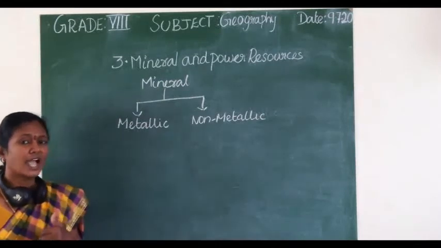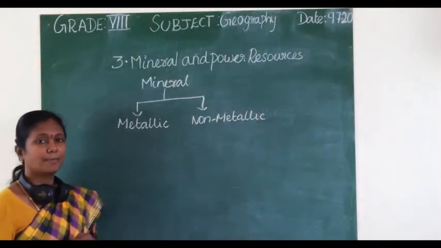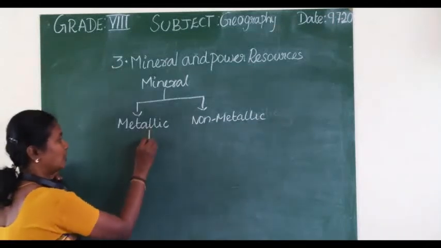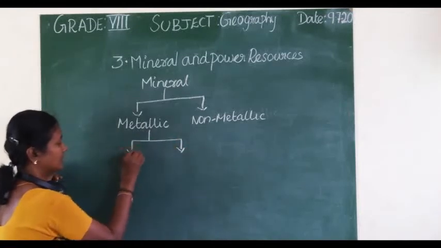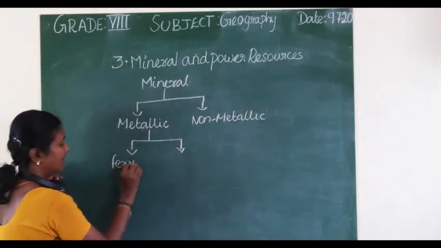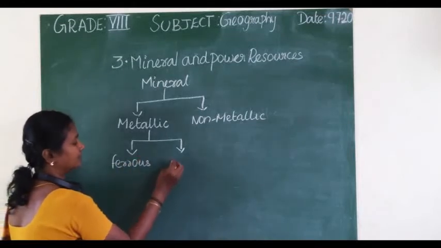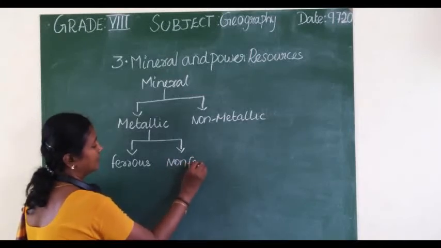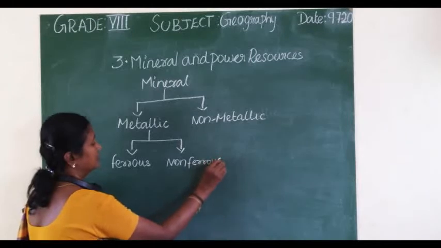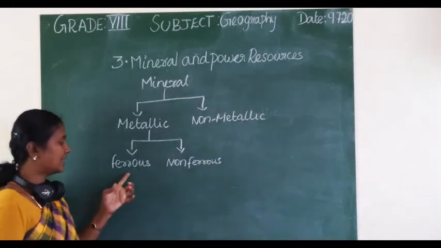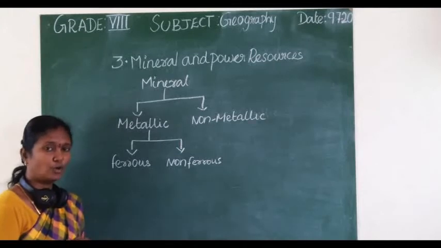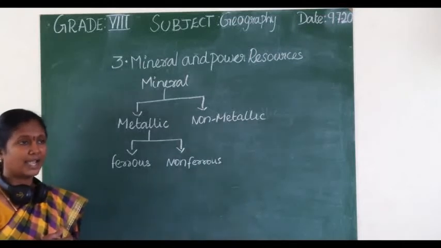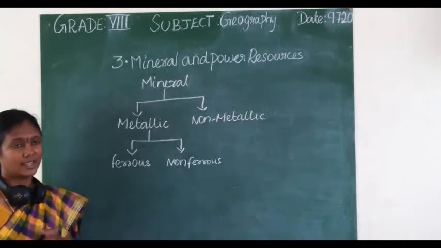Metallic minerals have metal in raw form, for example iron ore, bauxite, etc. These metallic minerals are again classified into ferrous and non-ferrous. Ferrous minerals have iron, whereas non-ferrous do not have iron. Ferrous minerals include iron ore, chromite, etc. Non-ferrous minerals do not have iron composition but have some metals like gold, silver, etc.